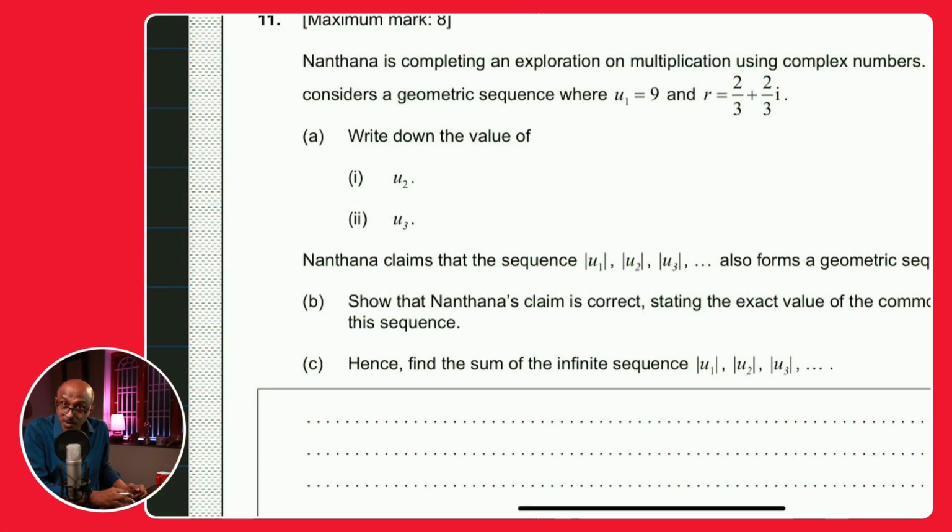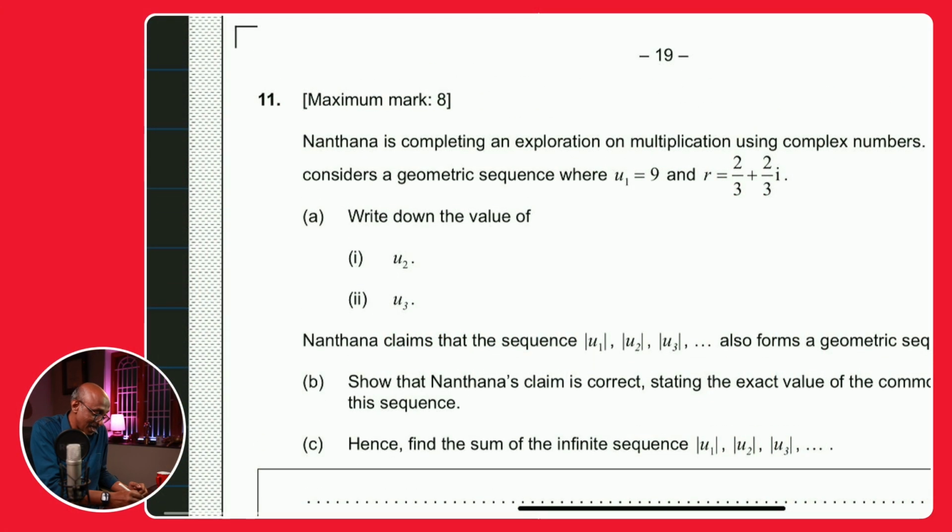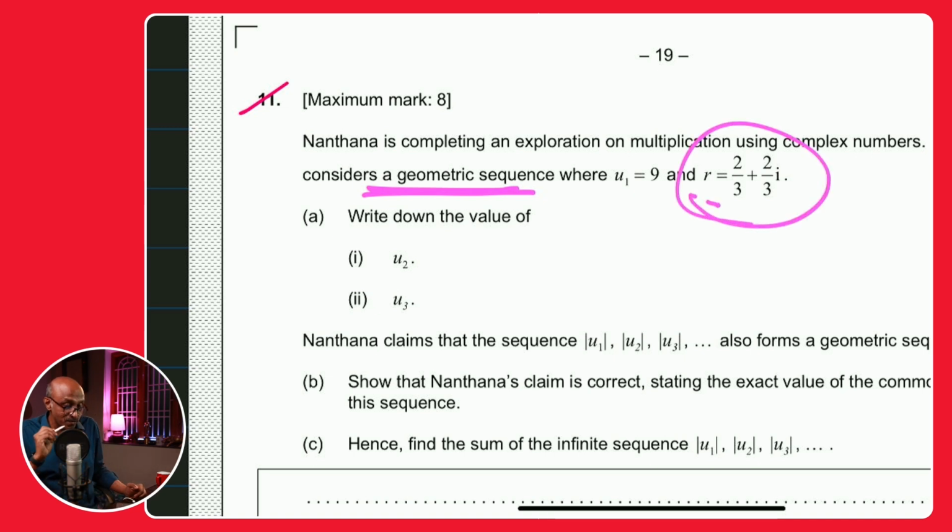So here we are on question number 11, and this is a question on geometric sequences. Predominantly, I think it's a question on geometric sequences. What makes this question interesting and probably might throw some people off is the inclusion of a complex number.